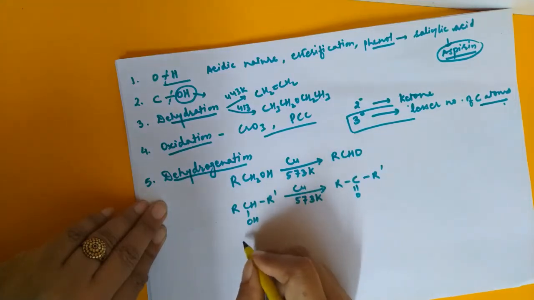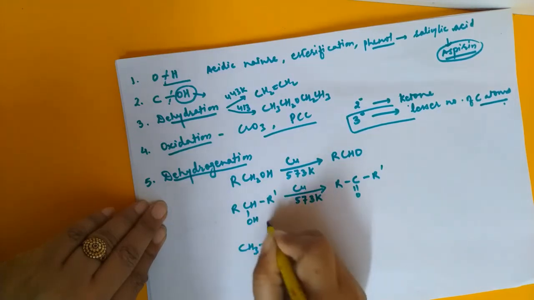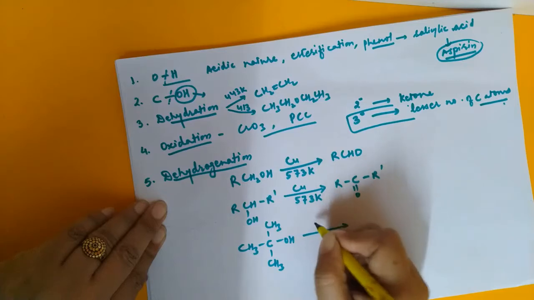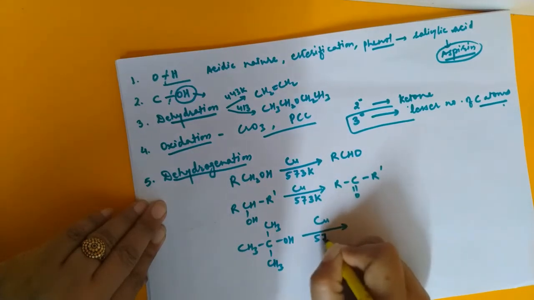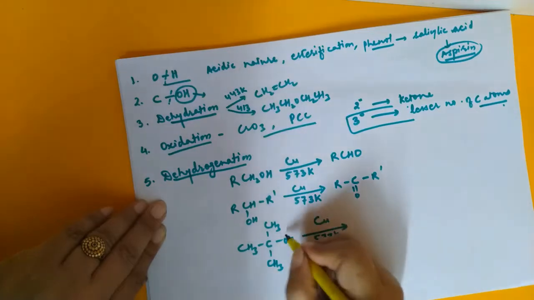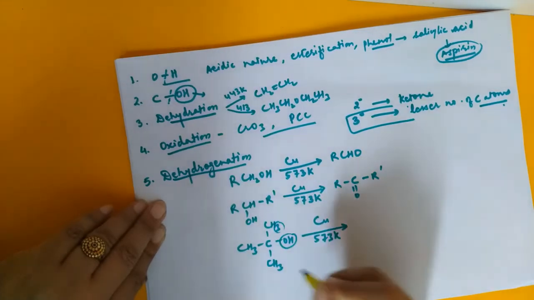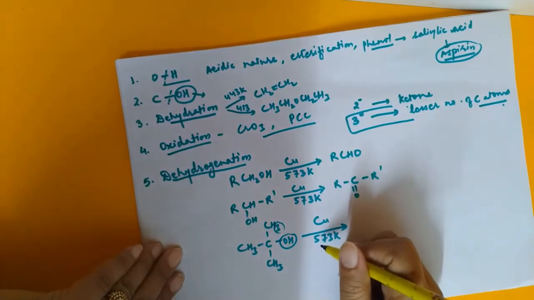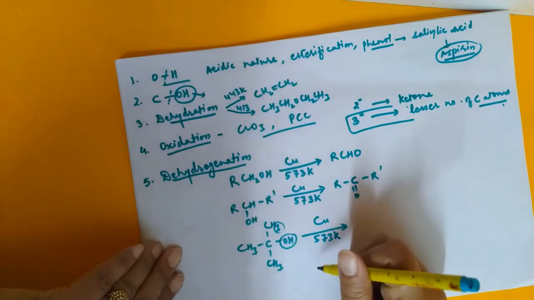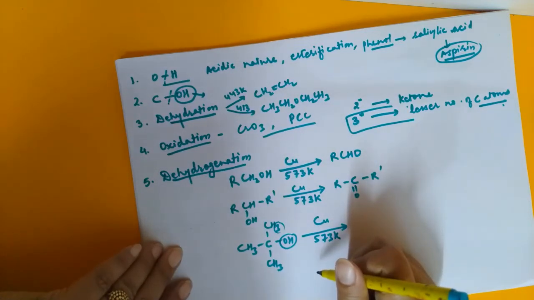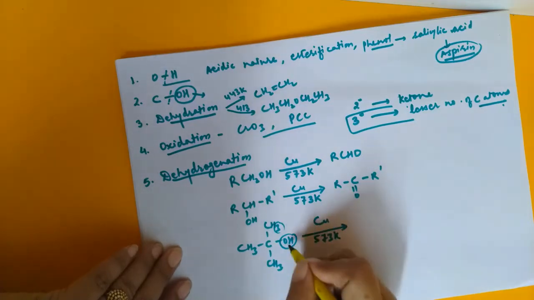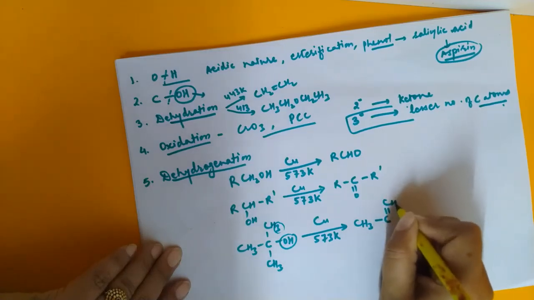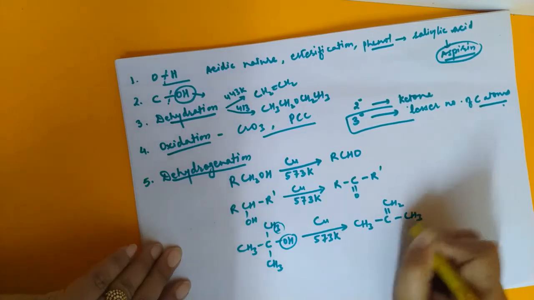And if it is a tertiary alcohol, for example tertiary butyl alcohol, this will not undergo dehydrogenation under the same conditions; it will undergo dehydration. Dehydration means OH from here, H from here. So this is something very interesting about the tertiary alcohols. The tertiary alcohols don't undergo dehydrogenation. On heating with copper at 573 Kelvin, it will be converted to an alkene because of the dehydration taking place. So OH from here, H from here, what will be left here? That is CH3, C double bond CH2, CH3. So this is the compound.